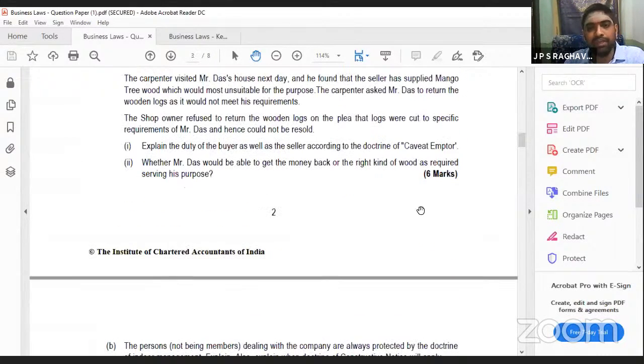Okay. If you have written both the duties of buyer and seller under the doctrine of caveat emptor, first you have to explain what caveat emptor is in 3-4 lines. Then you give the duties of buyer and duties of seller. What are the duties of seller? The exceptions to caveat emptor are the duties of seller. If you write this, this stands for 2 marks, and this is for 4 marks. Clear? If you have written both, it is 6 marks. Proportionately, you can allot.